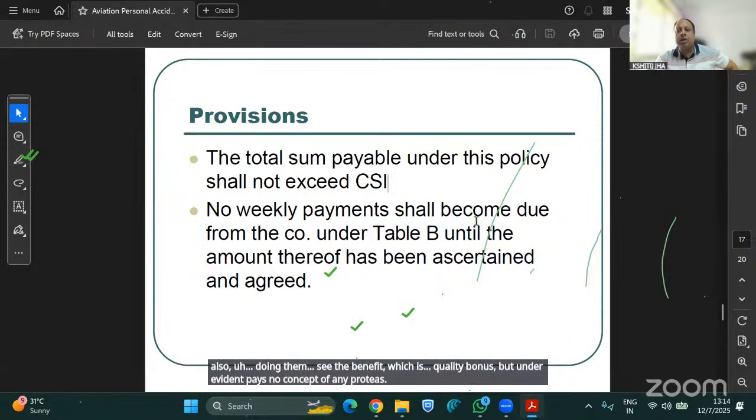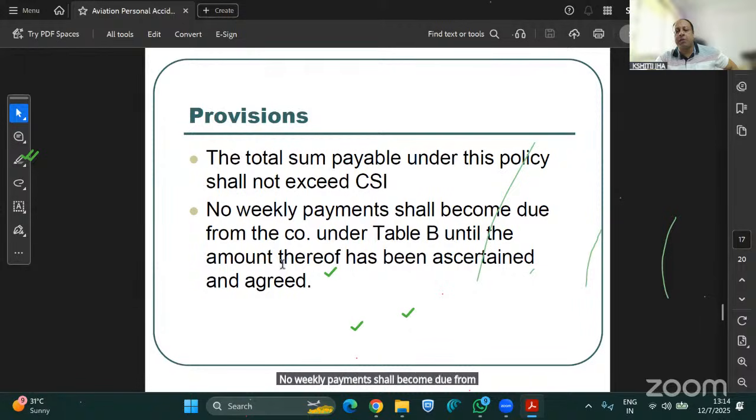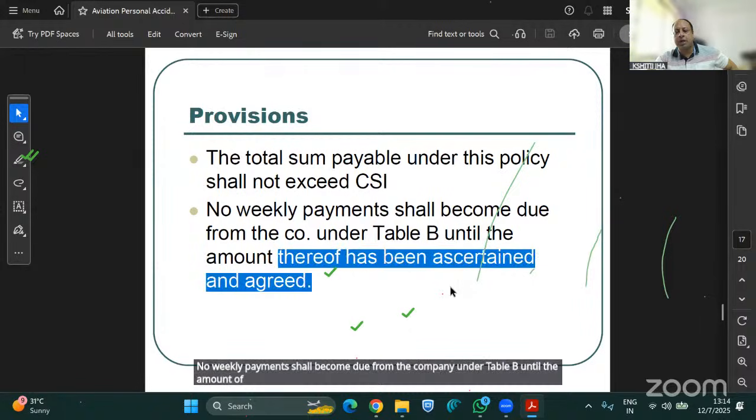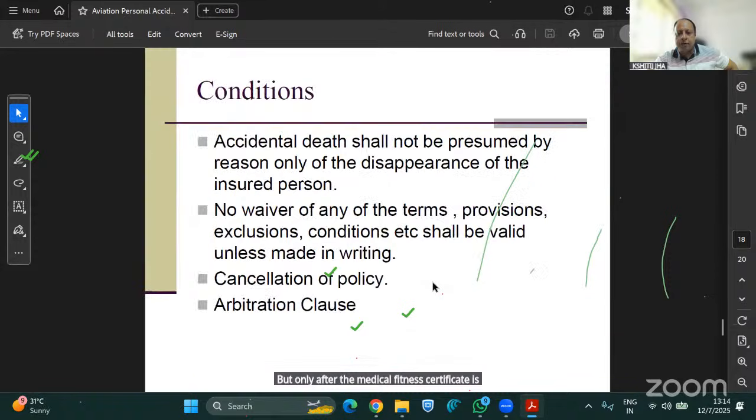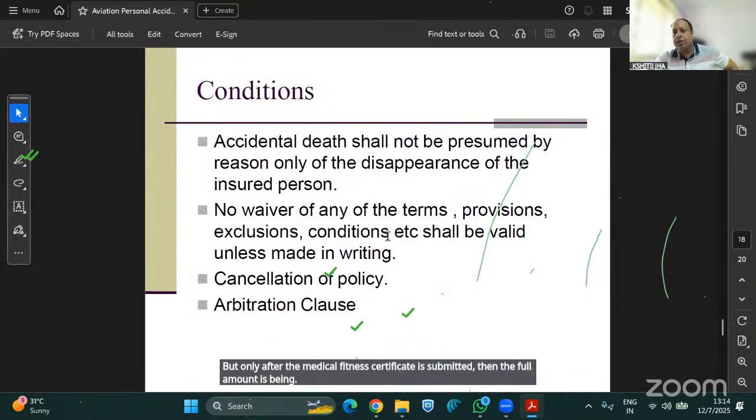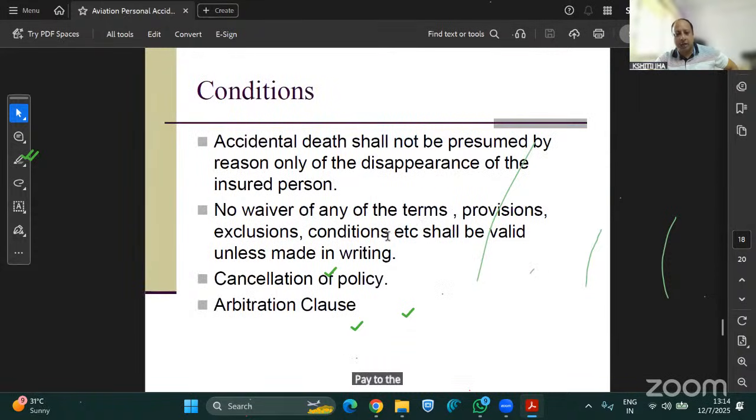No weekly payments shall become due from the company under table B until the amount thereof has been accepted and agreed. So weekly payments are normally under TTD cover. Until and unless it is agreed, say 1% of the sum insured, but only after the medical fitness certificate is submitted, the full amount is paid to that insured person.